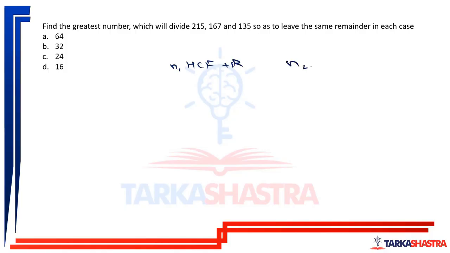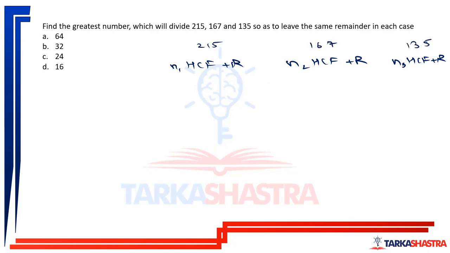Other number is a multiple of HCF plus the same remainder, and then the third number is a multiple of HCF plus the same remainder. Okay. Now, these are those numbers: 215, 167, and 135.